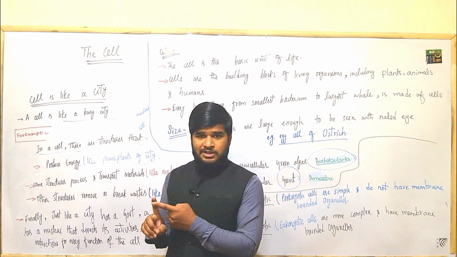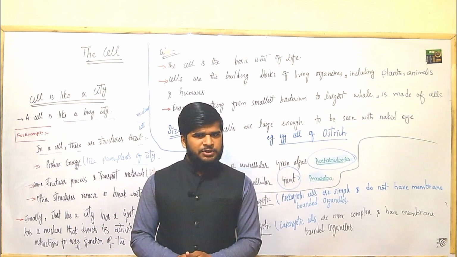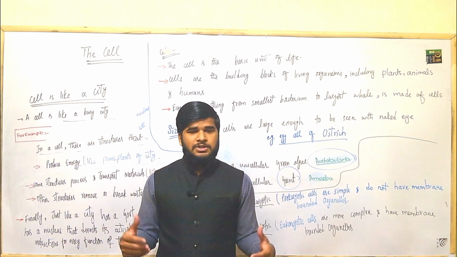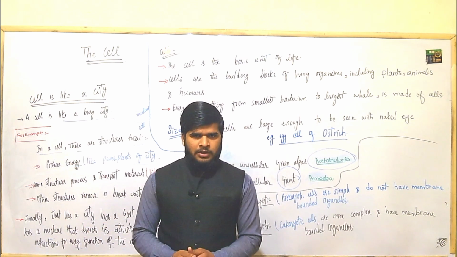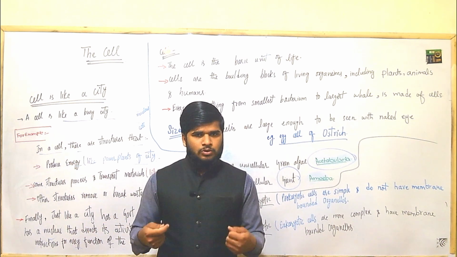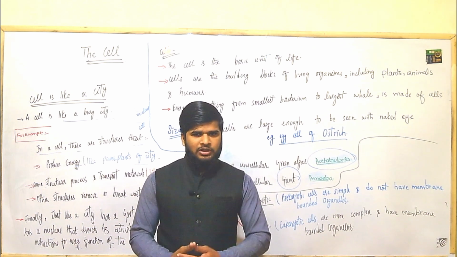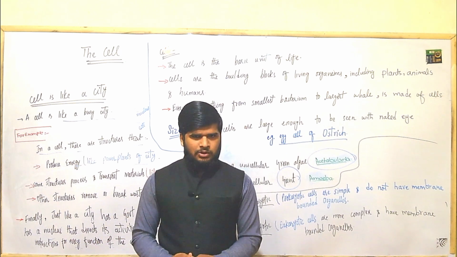The next factor that life includes is metabolism, the set of chemical reactions. We define metabolism as a set of chemical reactions taking place in a human body, or in any living organism. That set of chemical reactions controls our body. Such kind of metabolism is absent in non-living things. Reproduction is a living character.